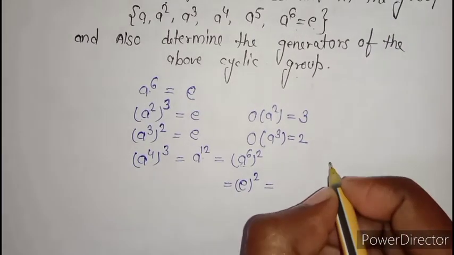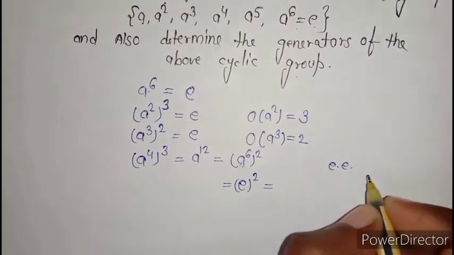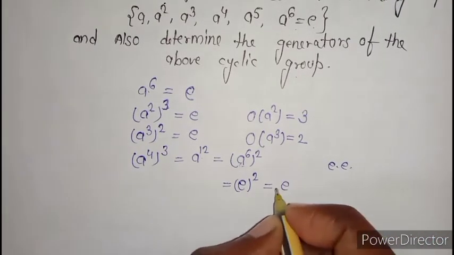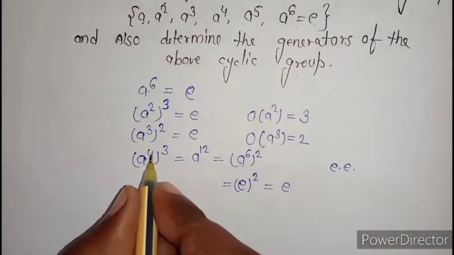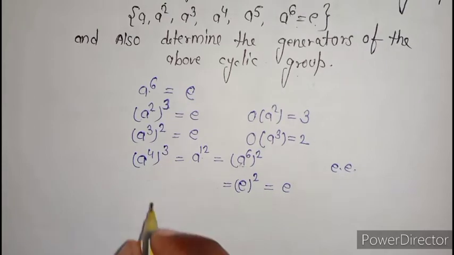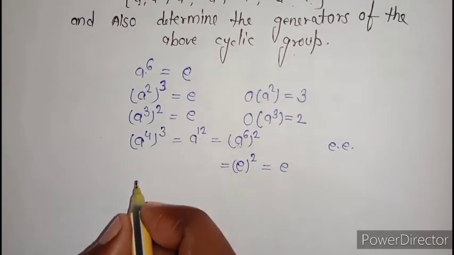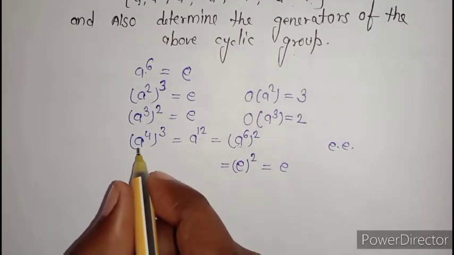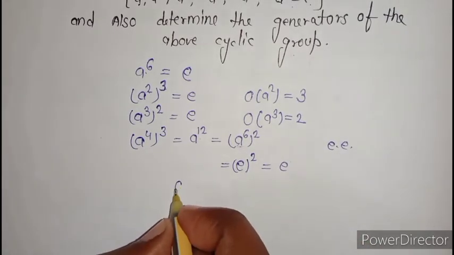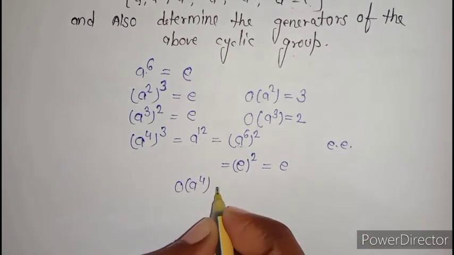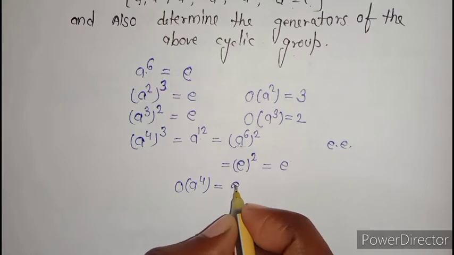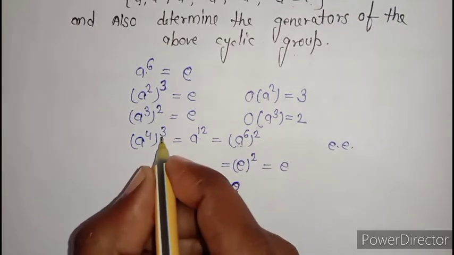We know that when we multiply E with E, we again get E, so E square is also equal to E. So the order of A raised to power 4 is equal to 3, since after taking the cube of this element we are getting identity.